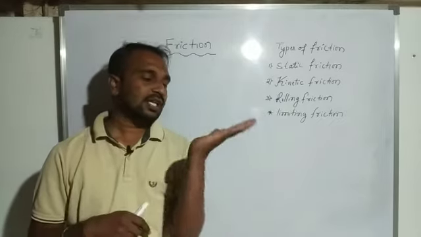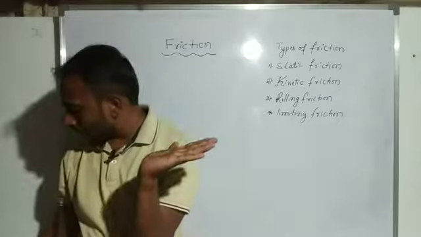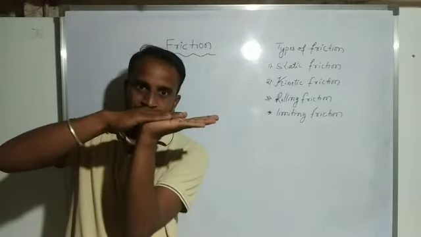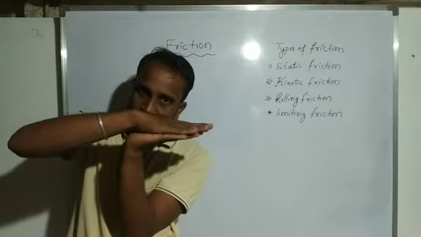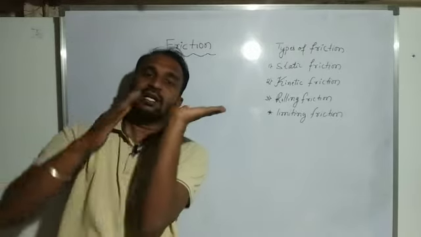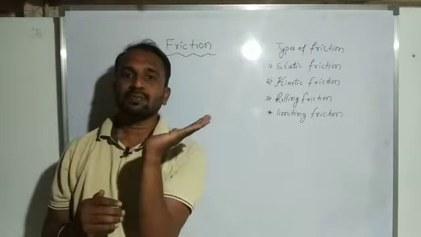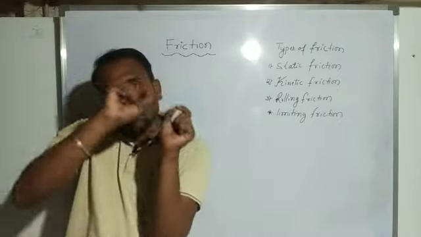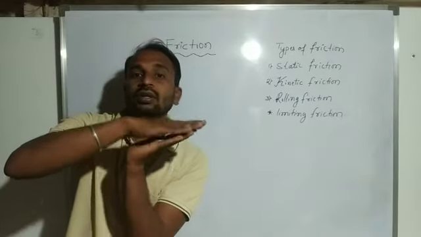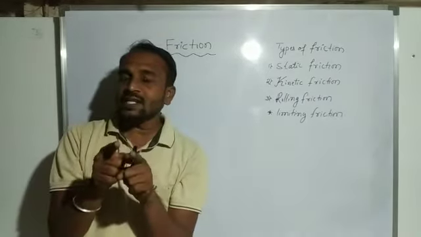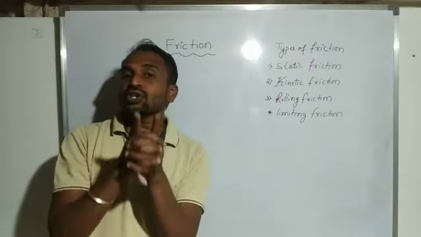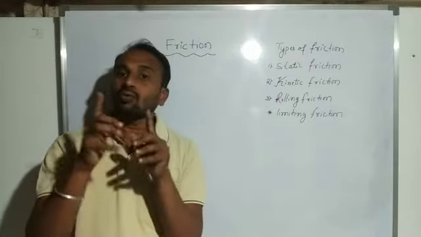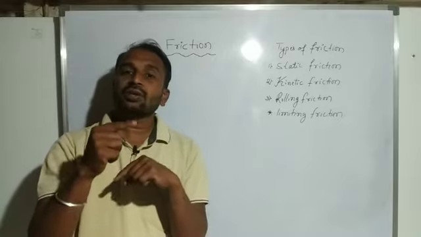It means, suppose here we consider this one is one body and this one is another body. So two bodies are in contact. One body is in motion, another one is in a rest position. This body is moving on another body. So here what happens? The body opposes the motion of the other body. This is what we consider opposition offered to one body with respect to another body.